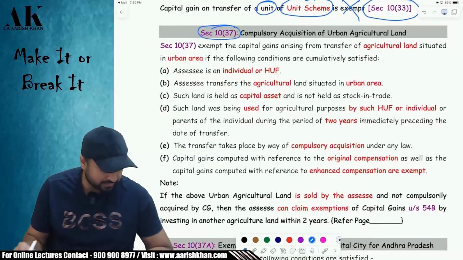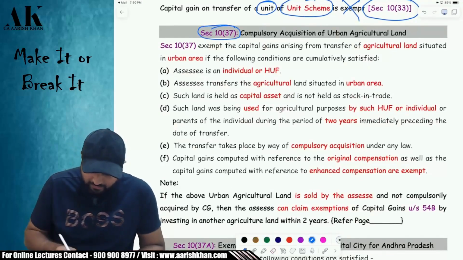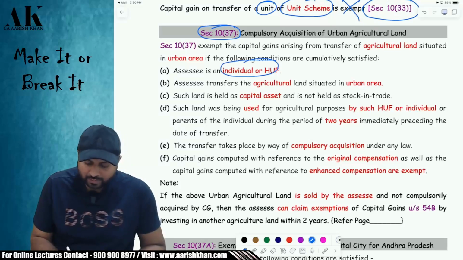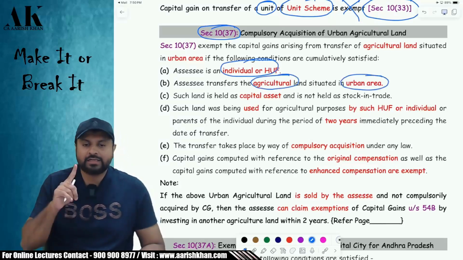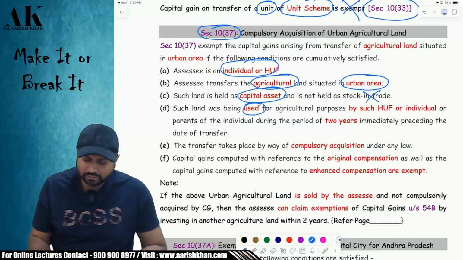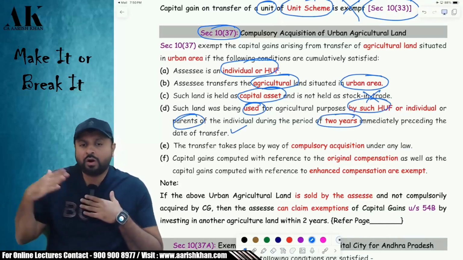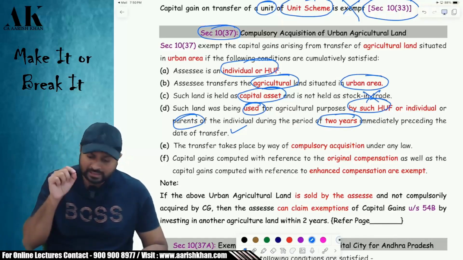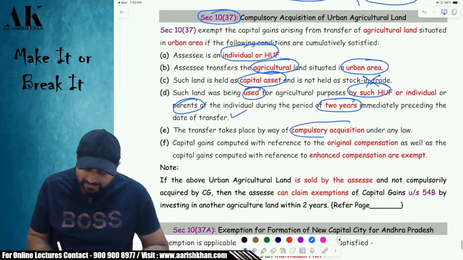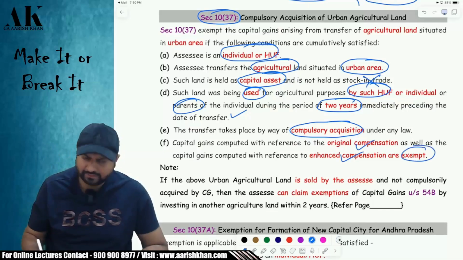Second one is section 10(37). What does section 10(37) talk about? It talks about multiple things. If you are an individual or HUF, listen carefully. If you are an individual or HUF and you have an urban agricultural land which is used as a capital asset, not as stock in trade, and which is used by you for agriculture purpose or by your parents for at least 2 years prior to the date of transfer, okay. So it should be used for agriculture purpose either by you or by your parents for at least 2 years. And if such an asset is compulsorily acquired under the law, then your original compensation, enhanced compensation, everything will be exempt, okay.